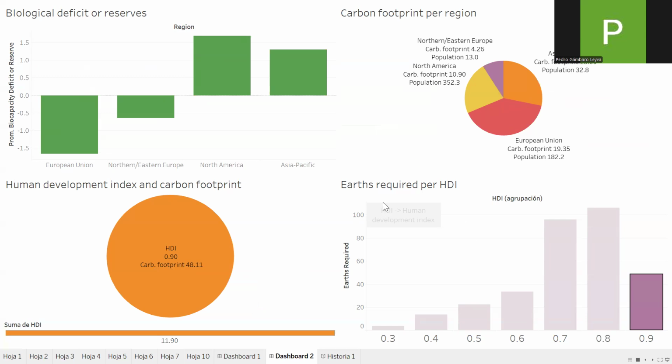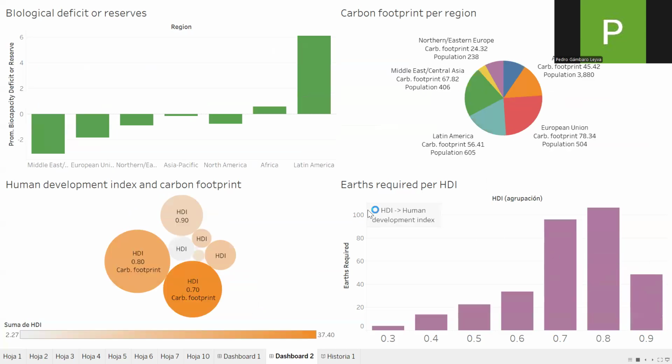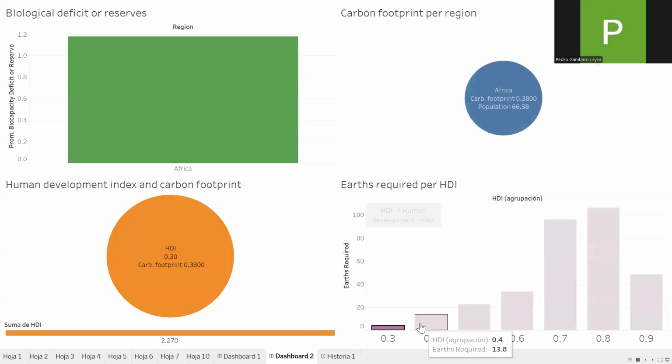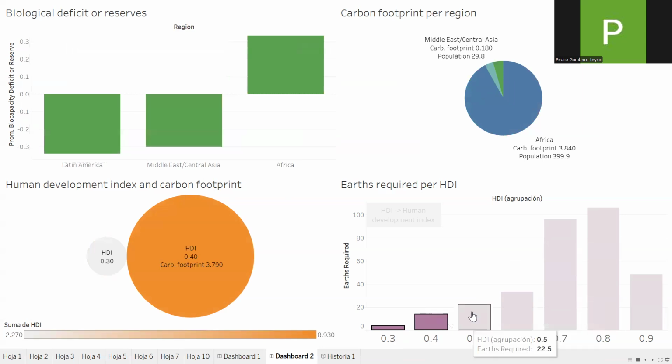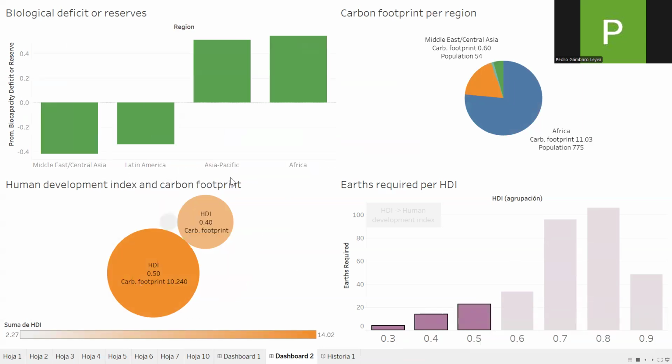So, what can I propose? First of all, we should take into account that countries that are not as highly developed, such as Africa, Latin America, and some countries in the Middle East and the Asia Pacific, cannot implement such big solutions as they don't have a high human development index. And in the last dashboard, we saw that countries that are highly developed tend to use a lot more carbon and produce a lot more of it.